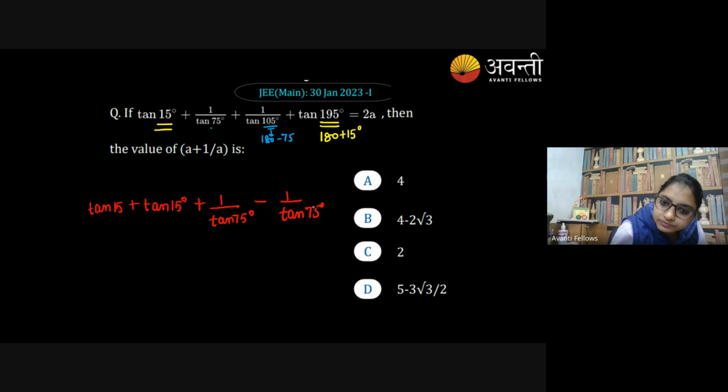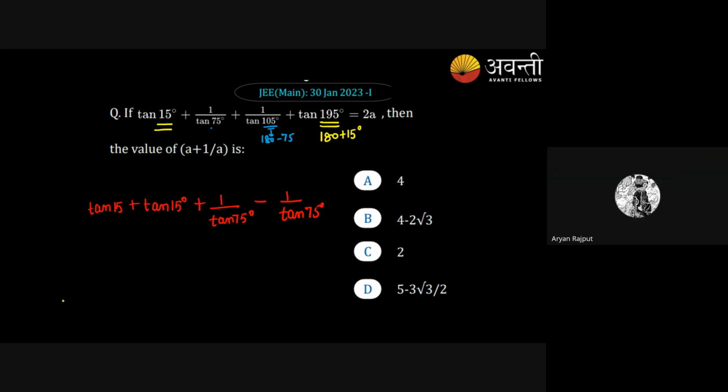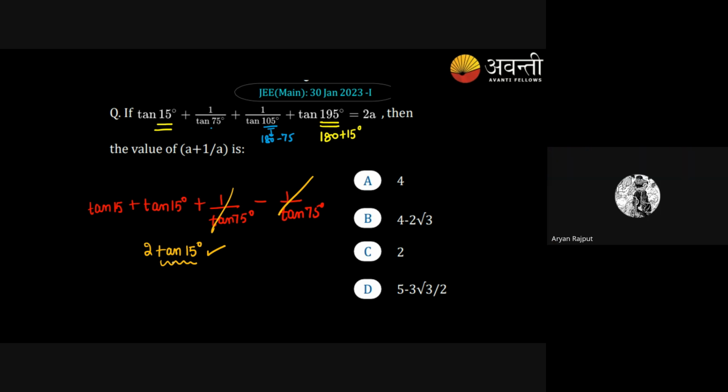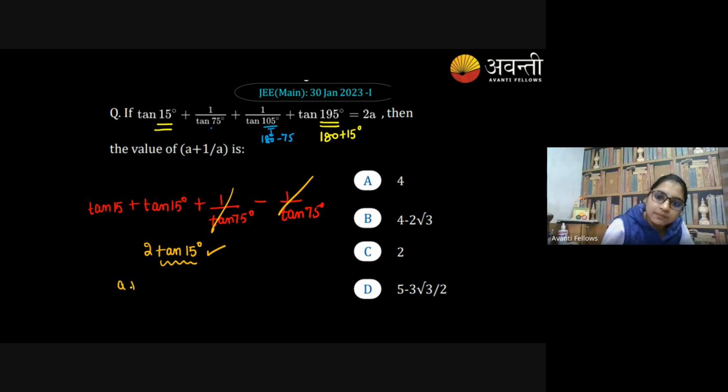Agree? Yes, ma'am. So this will be cancelled, 2 tan 15 degree. The tan 15 degree value will be told to you in the next lecture, how we can calculate. Then you can implement everything from today's lecture. They said it's a plus 1 upon a, which is actually equal to 2a.